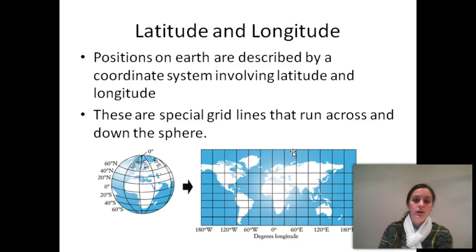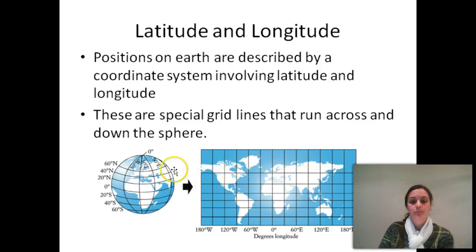So, longitude and latitude. Positions on the Earth are described by coordinate systems involving latitude and longitude. So you know when we're looking at graphs, we say the coordinate 1, 2, and we know what that point means. Well, we use longitude and latitude to describe different points around the Earth. So there are special grid lines that run across and down the Earth, or around the sphere.